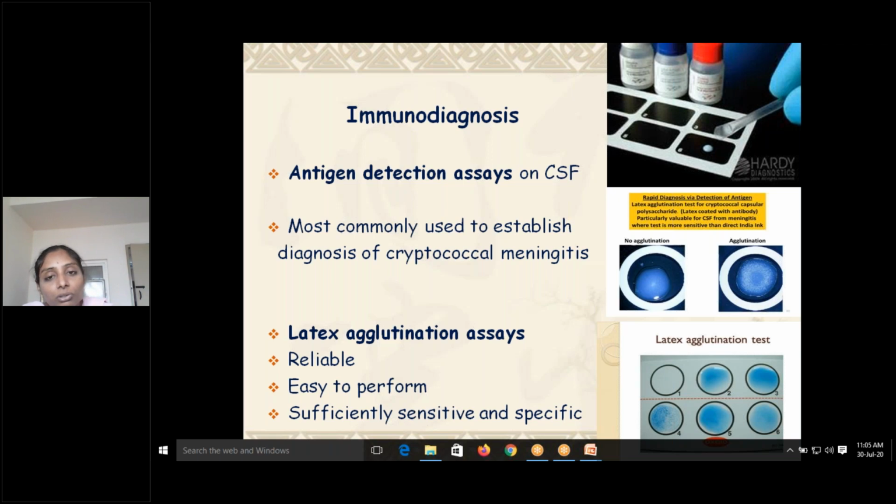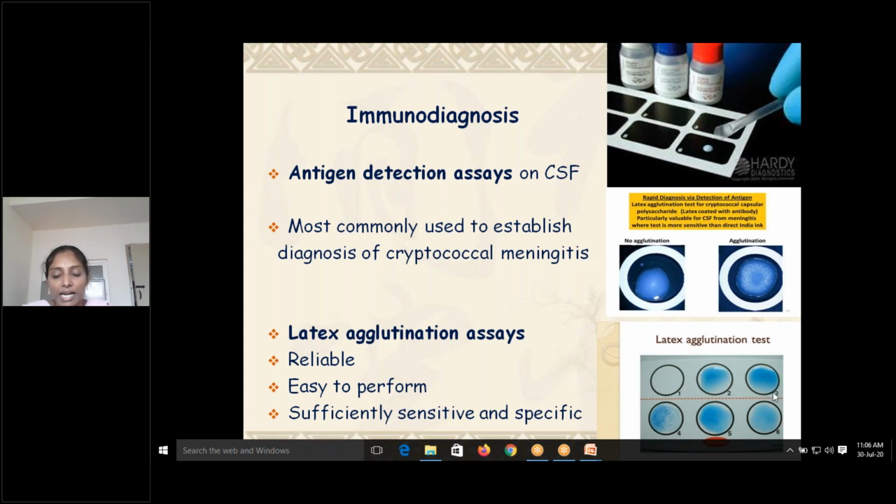But to start with those antifungal agents, confirmatory diagnosis is required because the patient's immune system is already weak, and these drugs already have their own side effects. At that stage, only if you have a confirmatory diagnosis can you go with the treatment. So cryptococcal meningitis is diagnosed by latex agglutination assays, which are reliable, easy to perform, and sufficiently sensitive and specific.